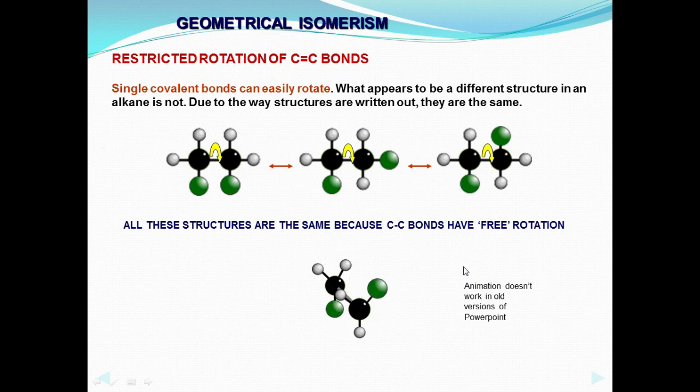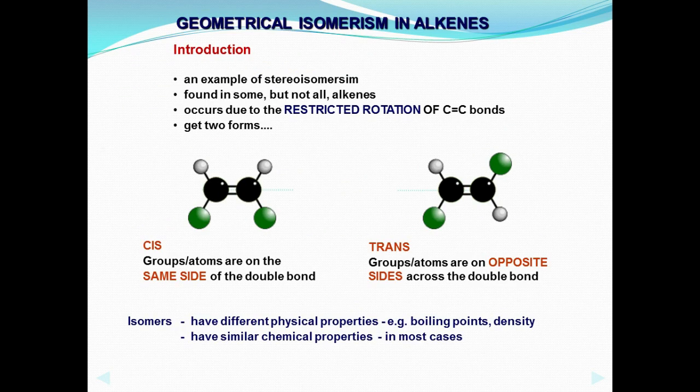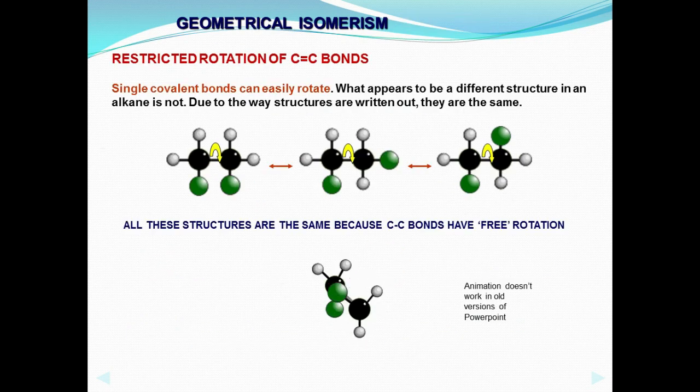This is for conformation. In the case of a carbon-carbon double bond, there is restricted rotation, and this is for geometrical isomerism. So you cannot rotate the carbon-carbon double bond, but the carbon-carbon single bond rotates freely. This is conformational isomerism.